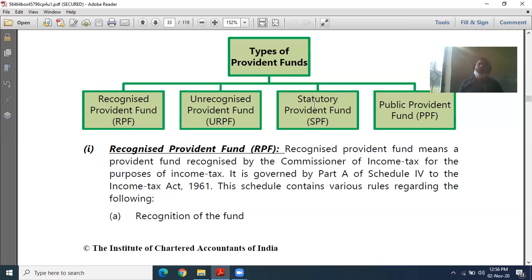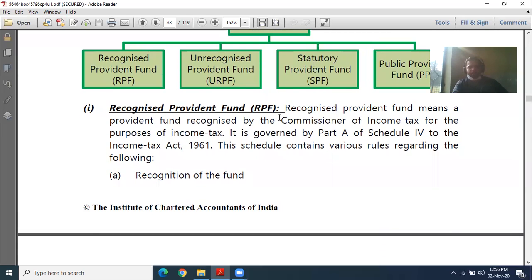Another part is PPF. PPF is completely different from the other provident funds because it is not made by the employer but by the government, and anyone can invest in it. But in these three funds, only employees can invest.